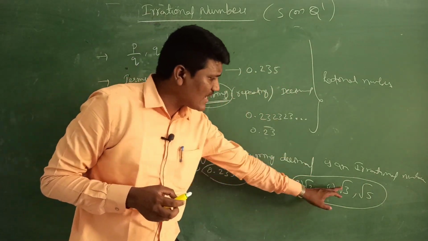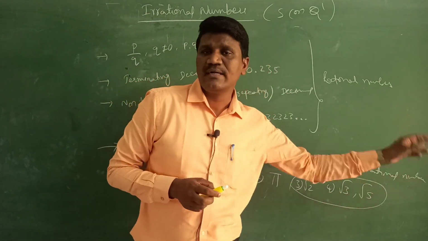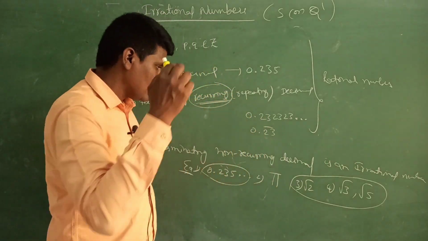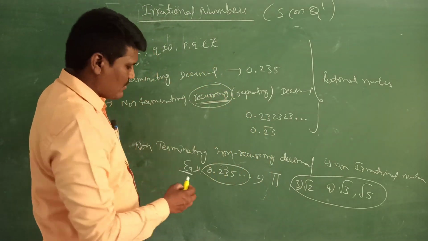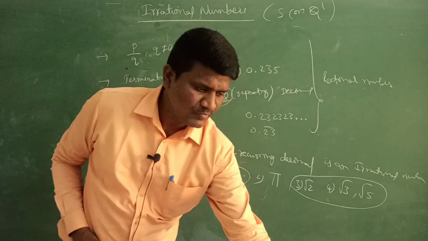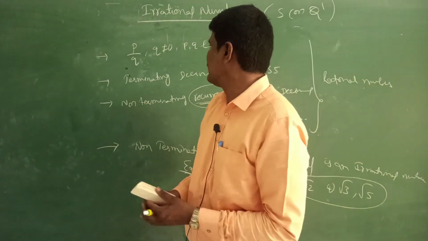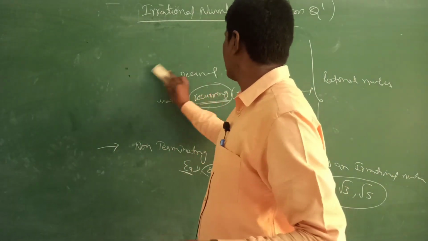So from this I can write one more definition. What is the definition? Suppose I am having root 2, root 3 and root 4.